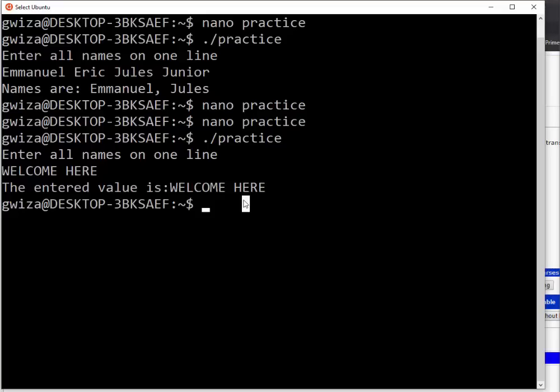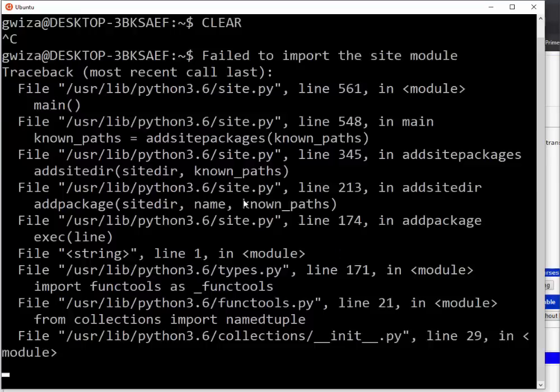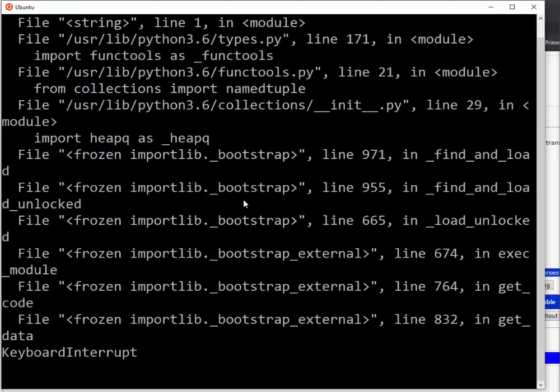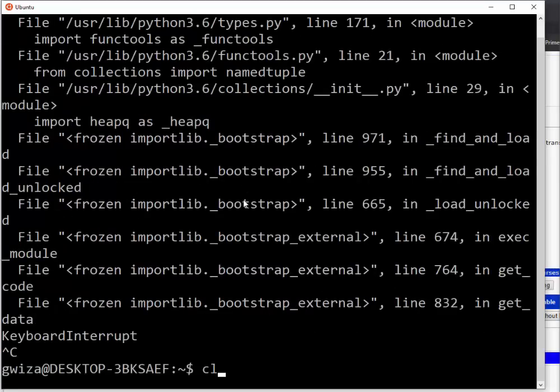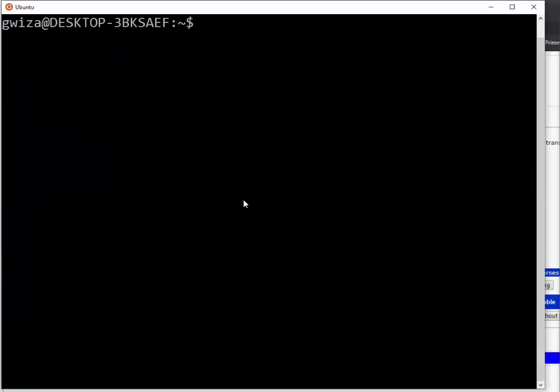So now let's continue and see how can we pass arguments in a script, or how can we read values.